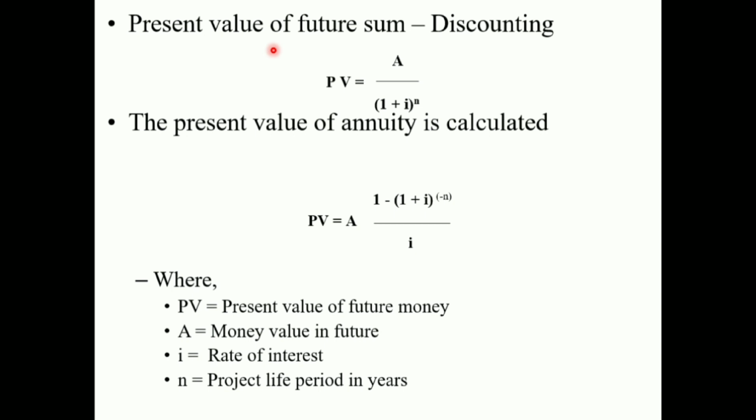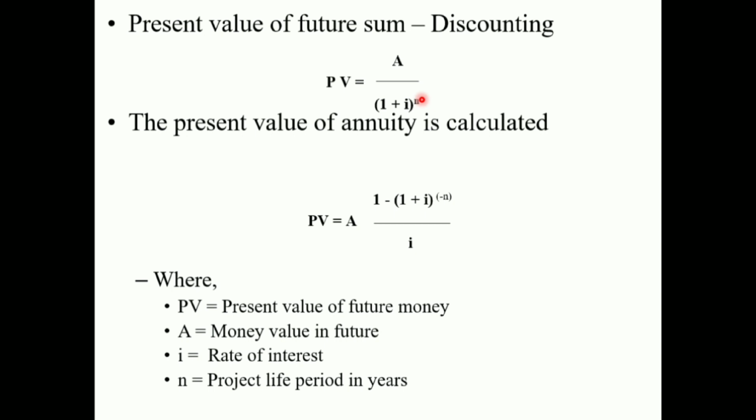The present value is worked out through the discounting process, in which a future sum is discounted back to the present time to find out its current or present value. That we call discounting. The formula for finding the present value of a future sum is: present value is equal to future value divided by (1 + i)^n.